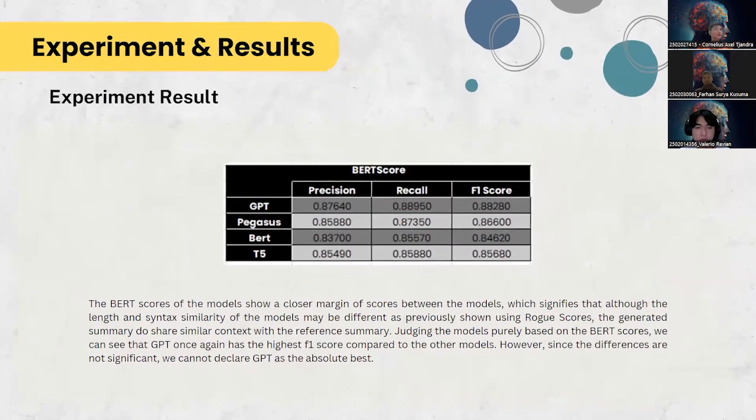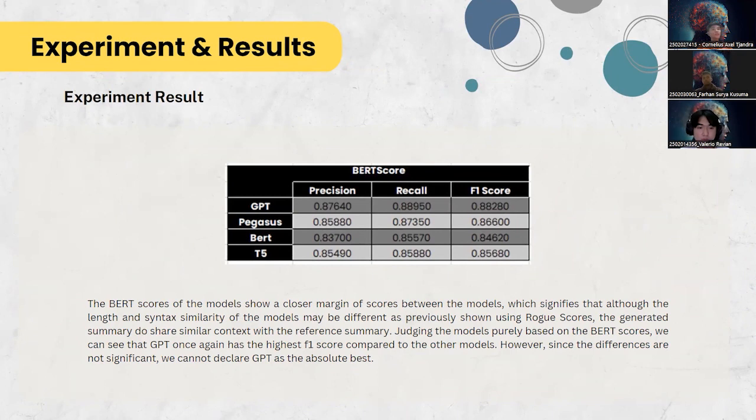Now, here are the results for the BERT score. And as we can see, once again, GPT does have the highest F1 score here with a score of 0.88280. Now, although GPT has the highest F1 score, the differences here aren't as significant as the ones from the ROC scores. Now, what this actually means is that all four of the models that we evaluate here are contextually very similar compared to the reference summary. Next.